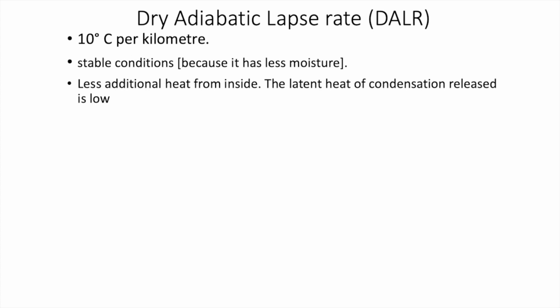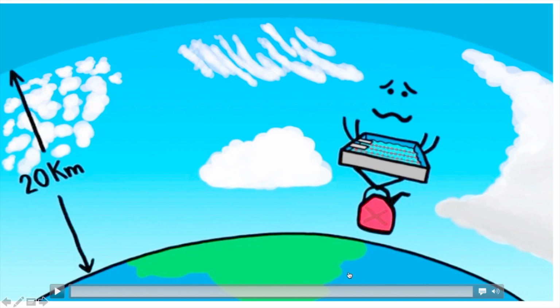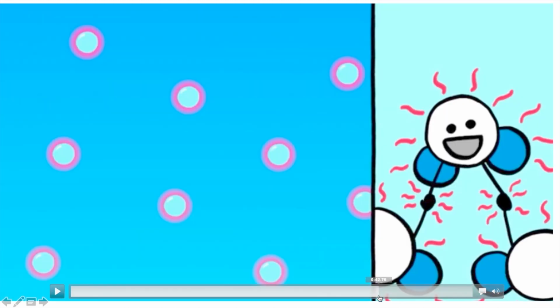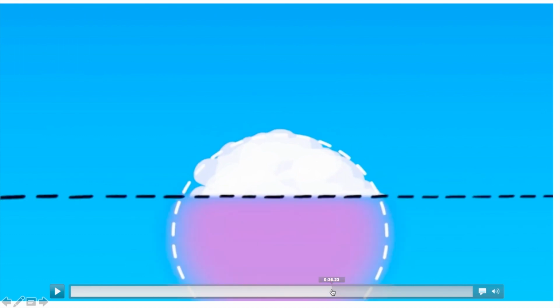Whenever we have dry adiabatic conditions, that simply shows a stable environment, that is, an environment which has less moisture in it. Moisture is nothing but humidity. Now think of it. I told you as this parcel moves up, somewhere here it reaches the level of condensation. What happens to it?